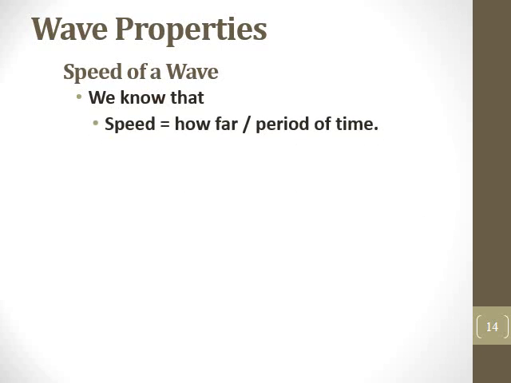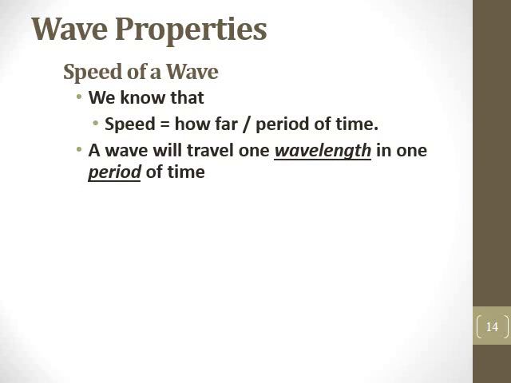The next wave property we're going to talk about is the speed of the wave. Now, we've talked about the distance between each wave crest or each compression in a wave, and that's the wavelength. And we talked about the amount of time it takes for one wave to pass by, and that's the period. So if we take the wavelength and divide by the period, then that's going to give us the speed of the wave. Now, oftentimes when we talk about the speed of the wave, we don't talk about the period, we talk about frequency. And we know that frequency is 1 over the period, so dividing by period is the same as multiplying by frequency. So the wavelength times the frequency is going to give you the speed of the wave, which is v.